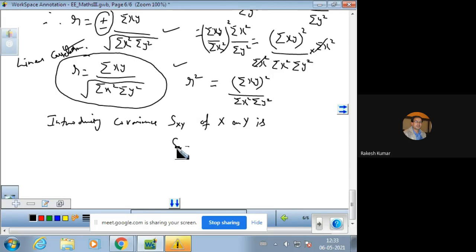This is the formula for covariance, that is sigma xy over capital N, and standard deviation. There are also two terms, standard deviation of x and y. Standard deviation of x is denoted by Sx, and the standard deviation of y is denoted by Sy.